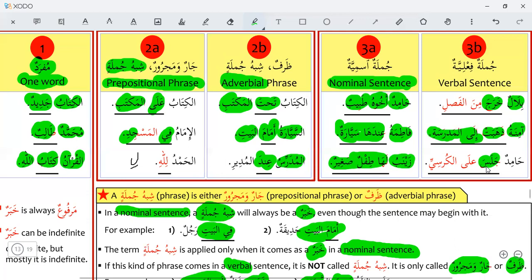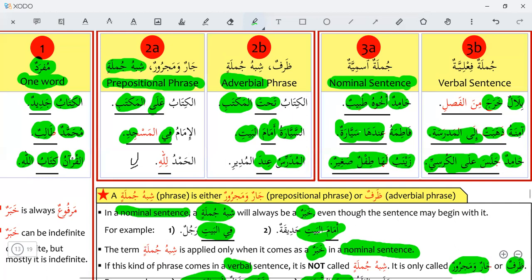So jalasa alal kursiyi, he sat on the chair, is a complete verbal sentence and it is a predicate, khabar, also. And Hamidun is mubtada.